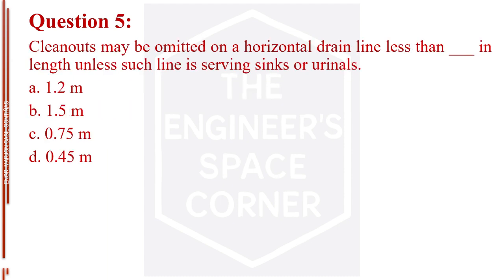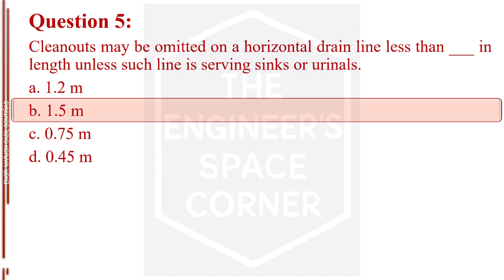Question number 5. Cleanouts may be omitted on a horizontal drain line less than blank in length unless such line is serving sinks or urinals. Letter A, 1.2 meters. Letter B, 1.5 meters. Letter C, 0.75 meter. Letter D, 0.45 meter. The answer is letter B, 1.5 meters.